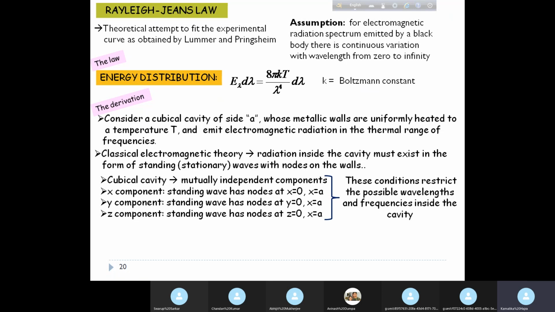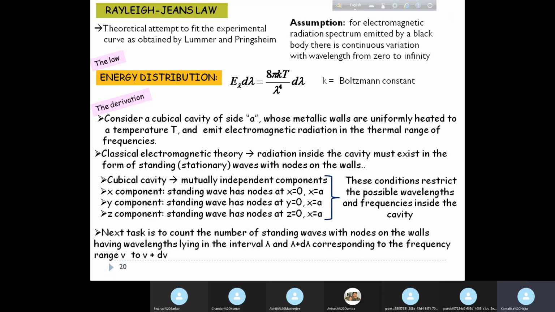Once the positions of two nodes and at least one antinode in between are fixed, you cannot have an infinite range of wavelengths and frequencies, because the fundamental mode has two nodes and one antinode.